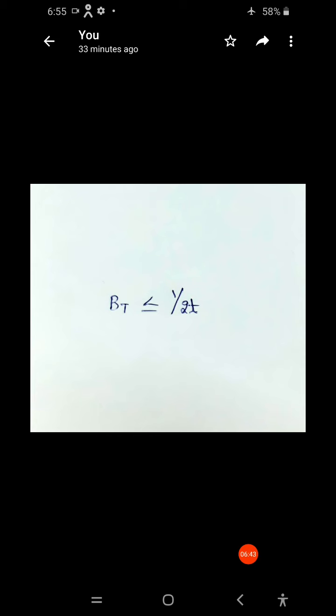Dispersion here is nothing but the broadening of the pulse. Therefore BT is less than or equal to 1 by 2t. It is the condition for no overlapping of the two signals.